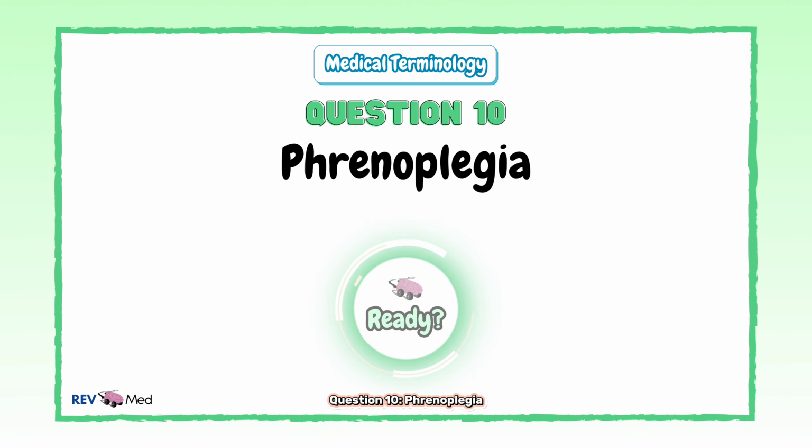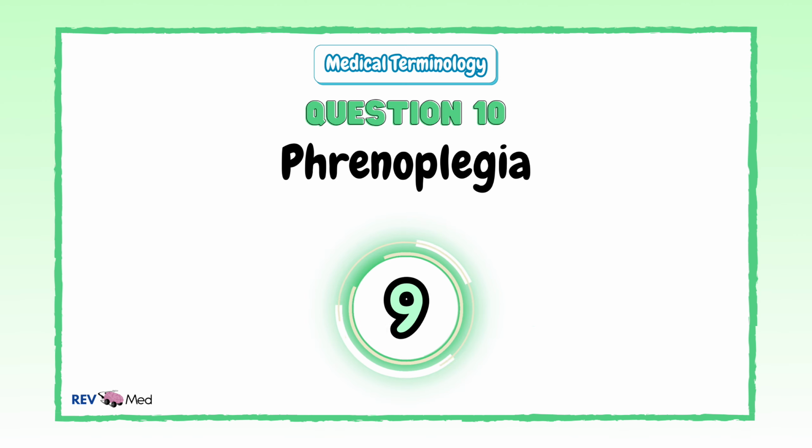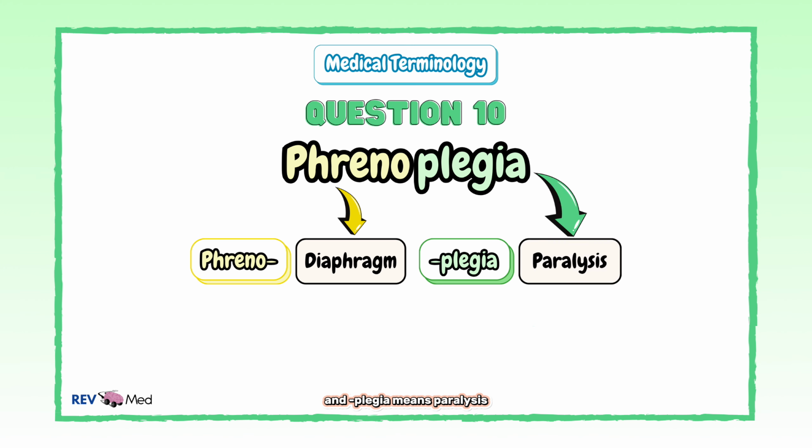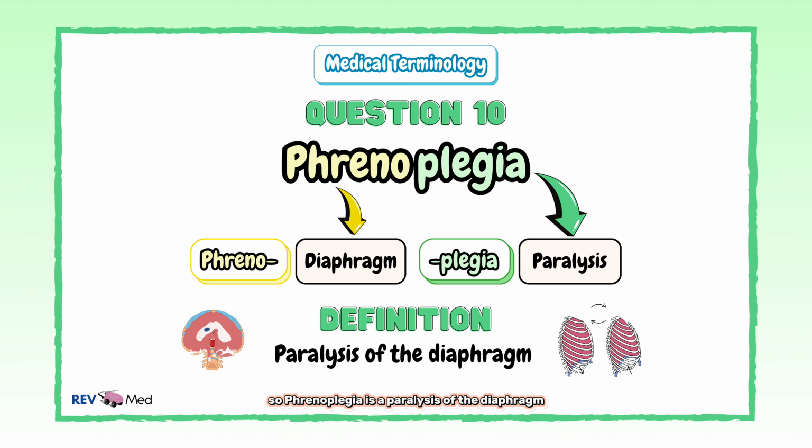Okay, last question. Question 10, Phrenoplegia. Phreno means diaphragm. Actually, the phrenic nerve innervates the diaphragm. And plegia means paralysis. So phrenoplegia is a paralysis of the diaphragm.